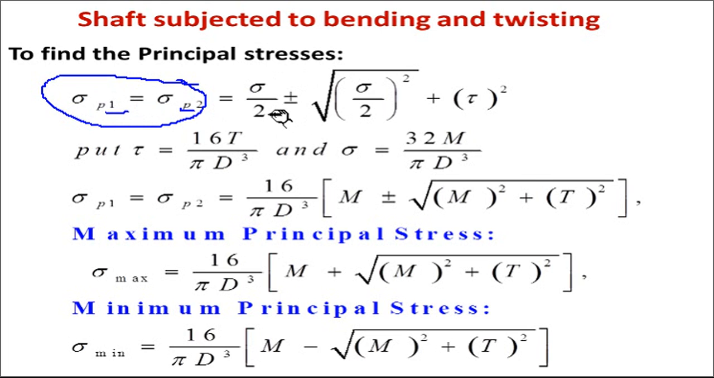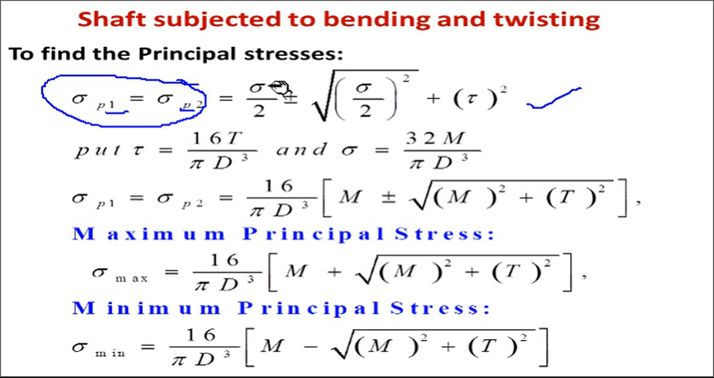Sigma P1 is valid for sigma by 2 plus, and for P2, sigma by 2 minus is valid. Okay, that will be the maximum and minimum value. And we know that our formula is sigma x plus sigma y by 2 plus minus under root of sigma x plus sigma y by 2 square plus tau square.